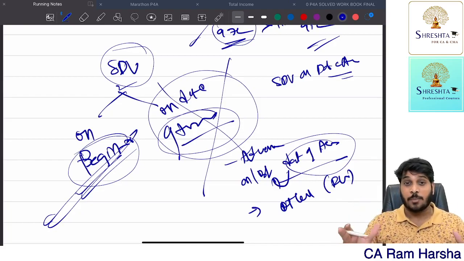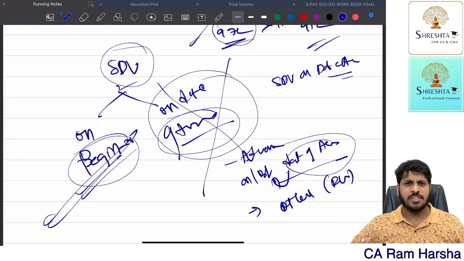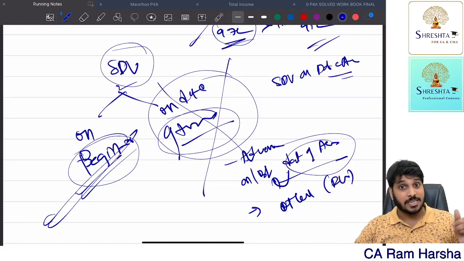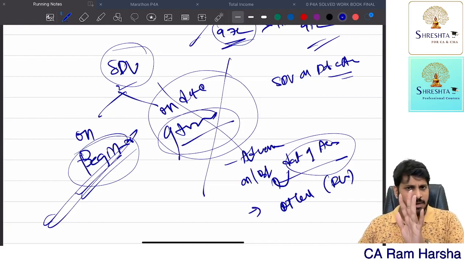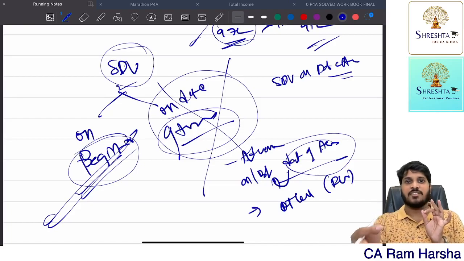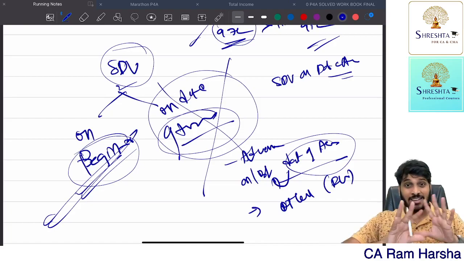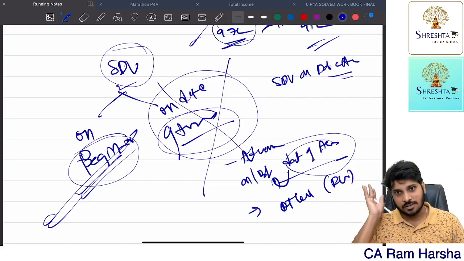If you receive any immovable property as gift, you need to consider stamp duty value. Stamp duty value on the date of registration if the gift is received without consideration. Suppose it is for inadequate consideration, meaning you paid some money, then stamp duty value on agreement date or registration date, any of these two will apply as per the provision. If as on the date of agreement some advance is received by any mode other than cash, then stamp duty value on the date of agreement will apply. So that stamp duty value is compared with actual. If it is more than 110% and the difference is more than 50,000 rupees, then gift provision will apply. Section 56(2)(x). That's it.